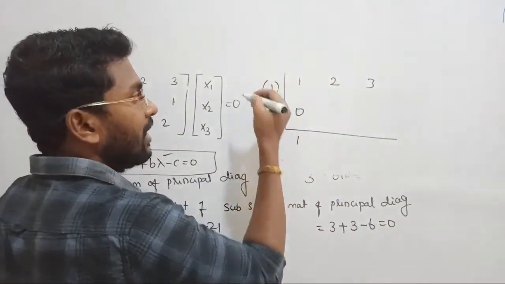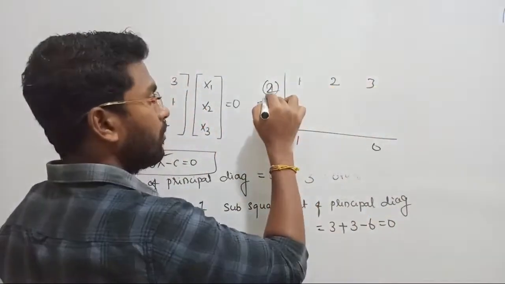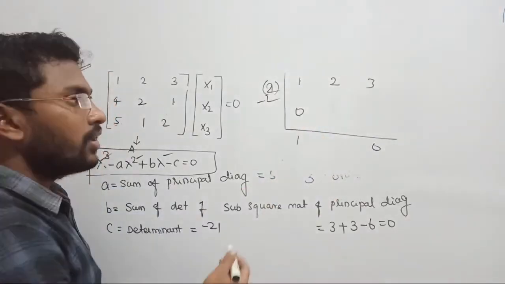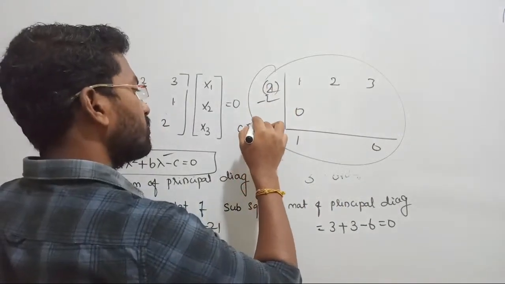We have to go with the trial and error procedure. Now, if I put 1 here, will the last value become 0? Or if I put 2, will it become 0? Or -1, or -2, will it give 0? Like that only you can solve, right? So that is one of the procedures, but with this procedure you cannot find out the complex roots.